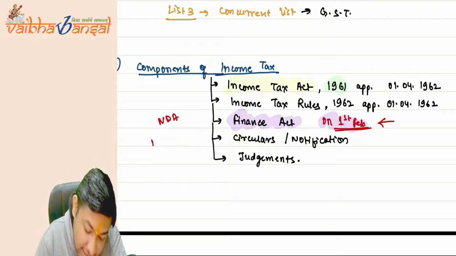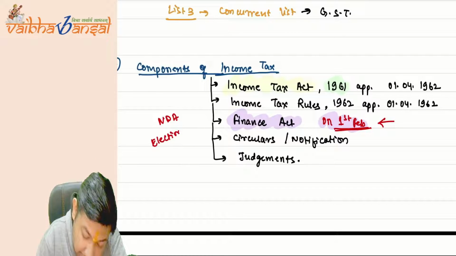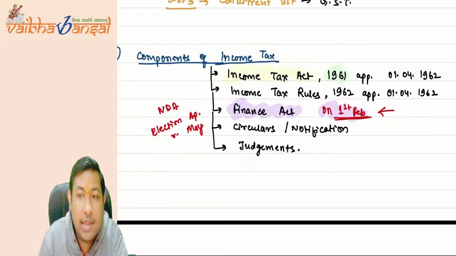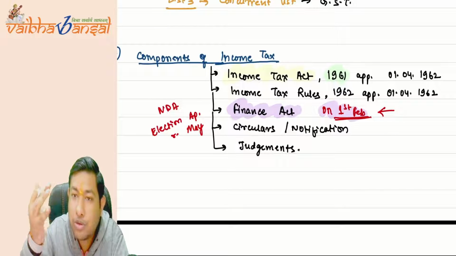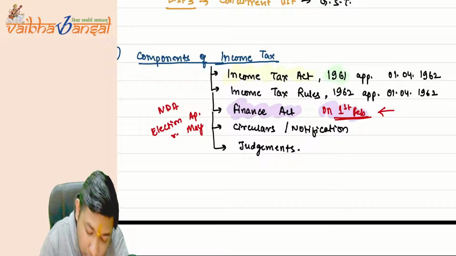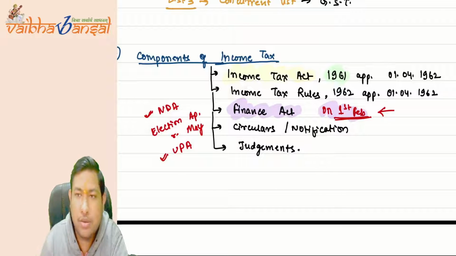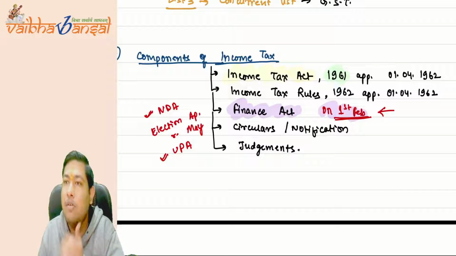But election happens in April, results come in May, and the government changes. Suppose the new government is the UPA government, the Congress party.